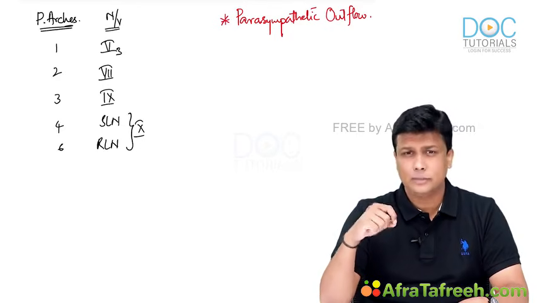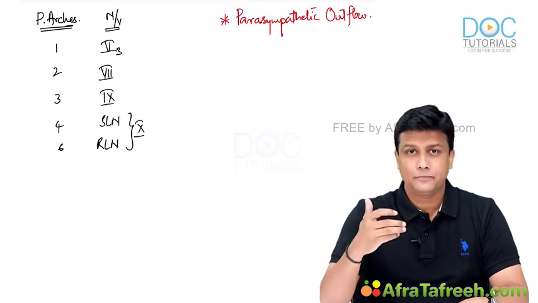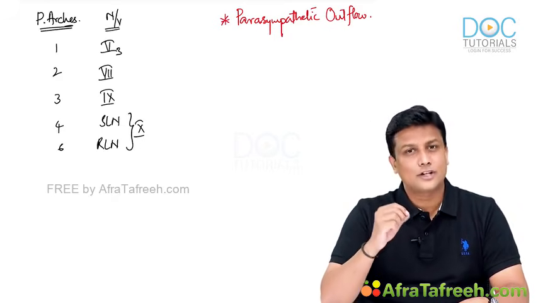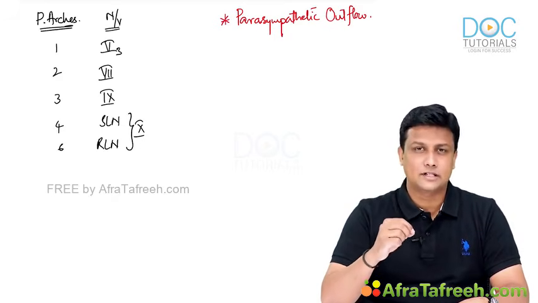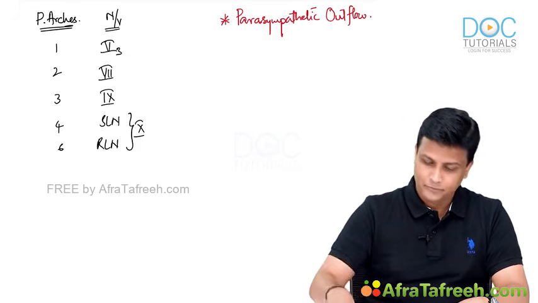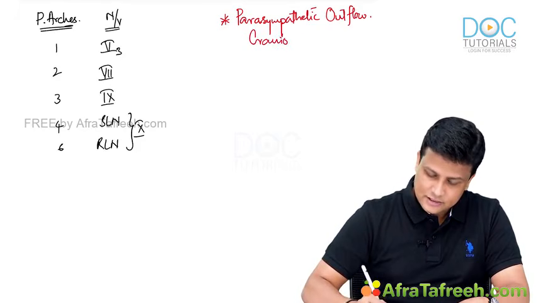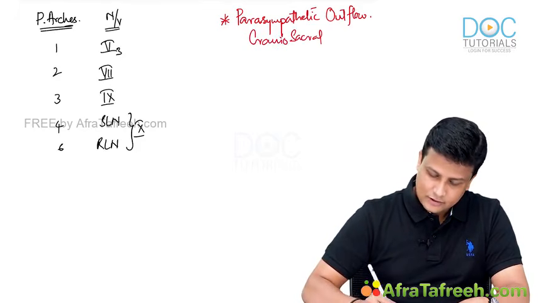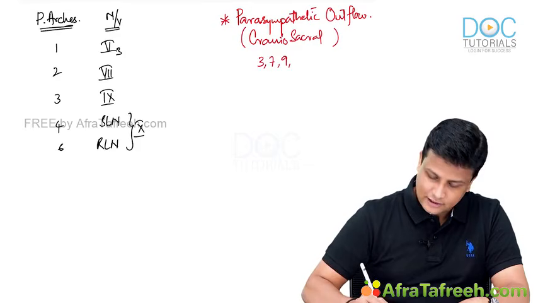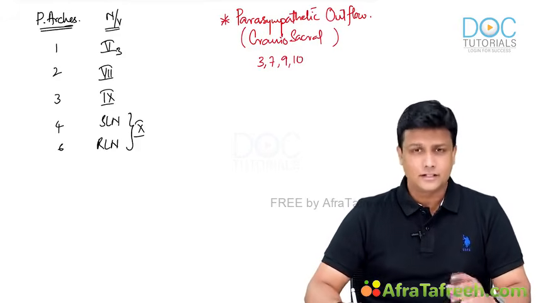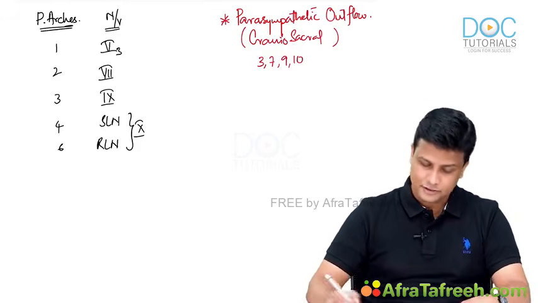But are all the 12 pairs contributing to the parasympathetic nervous system? No. The cranial nerves which contribute to the parasympathetic nervous system will be 3, 7, 9, 10. So parasympathetic outflow is craniosacral outflow, and in that the cranial nerves will be 3, 7, 9 and 10. Fine. Oculomotor, facial, glossopharyngeal and vagus will contribute to the parasympathetic nervous system.